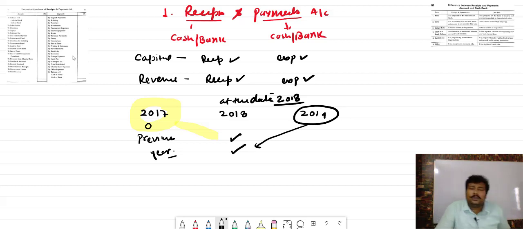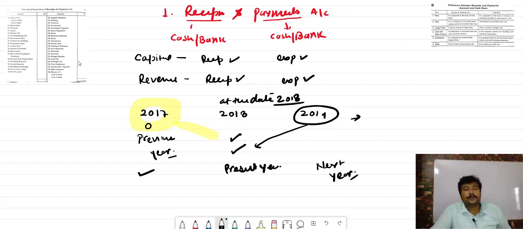So summary of this whole concept is saying what? That in the receipt and payment we will record the previous year amount also, we will record the present year amount also, and at the same time bacha we will record the next year amount also. Okay, and that is the meaning of receipt and payment account. Okay, chalo ji. This is what bacha, this is the summary of receipt and payment. It record all the cash and bank receipt and all the cash bank payment. That's why we are saying it is an option of cash account.